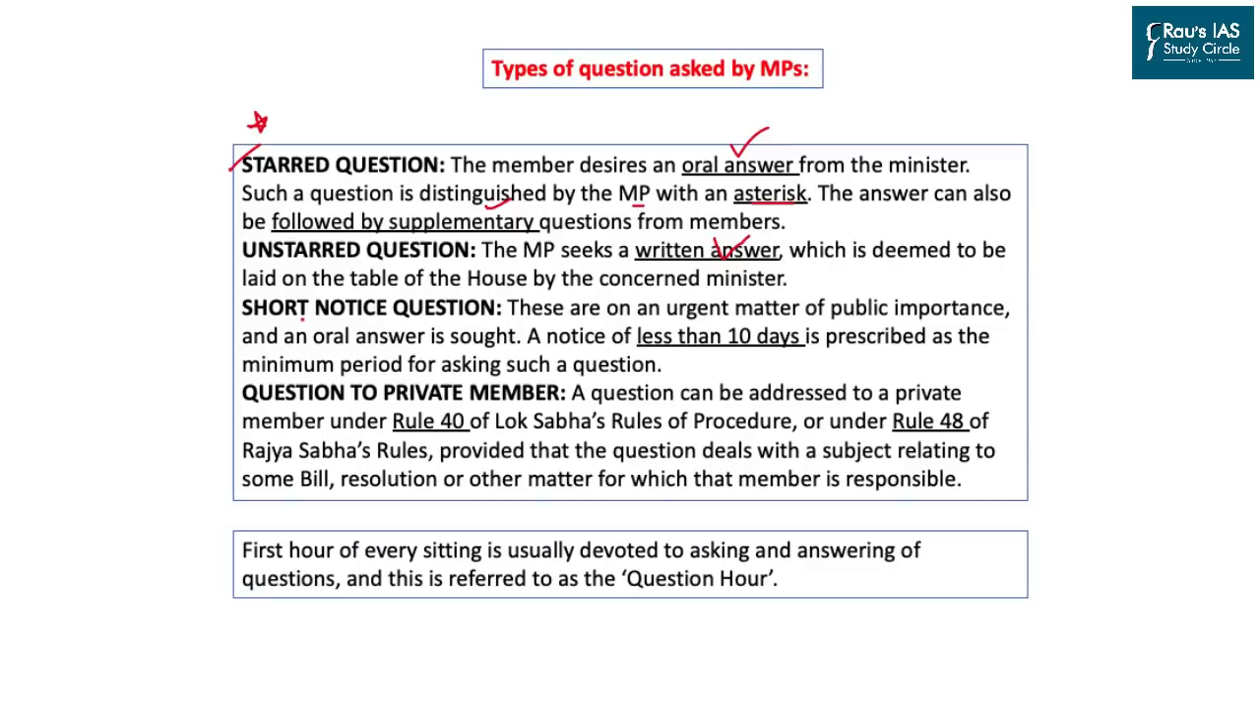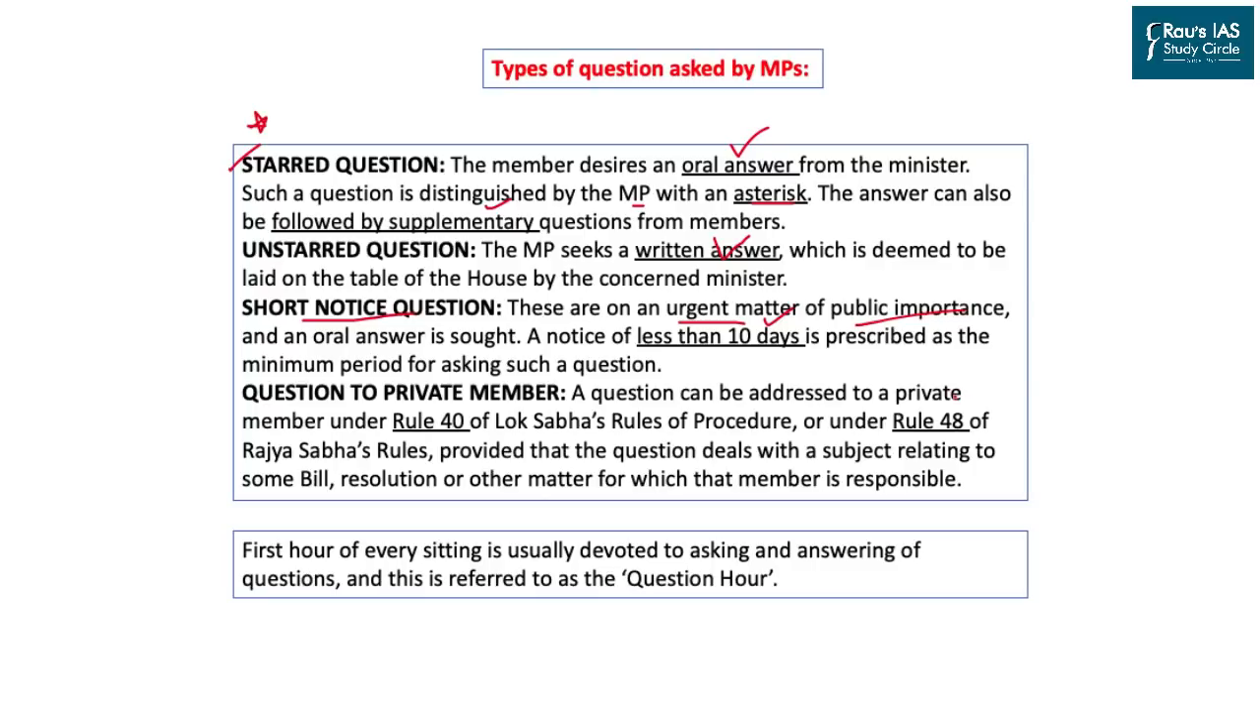Then we have the short notice question. Short notice here simply means a notice which is shorter than 10 days. Normally a notice takes 14 days. It is put up for an urgent matter of public importance. So, if a member of parliament thinks that he or she is going through an urgent public matter in the country, they can give this short notice question to the minister, and this will be discussed in the parliament in the earliest possible manner.